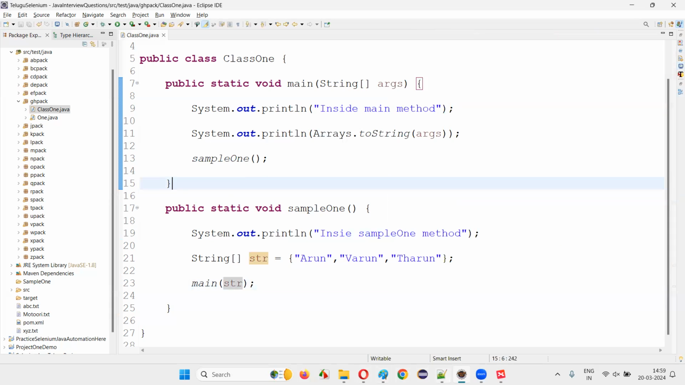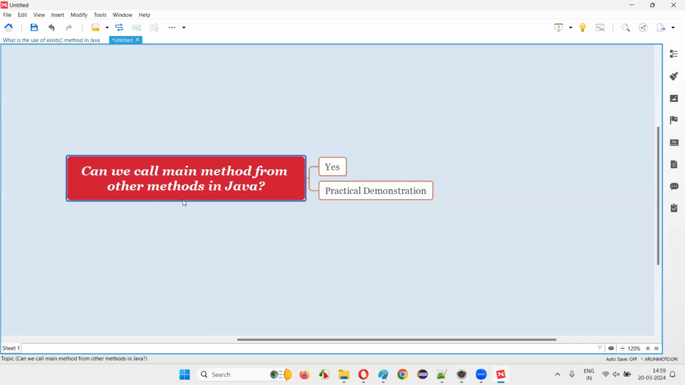But to the point, can we call the main method from other methods in Java? Apart from the JVM calling the main method by default to start the execution of the code, other normal methods in Java programs can also call this main method, but that approach is not recommended, guys. So the answer is yes, but it is not recommended. With a practical demonstration, I answered this question for you.